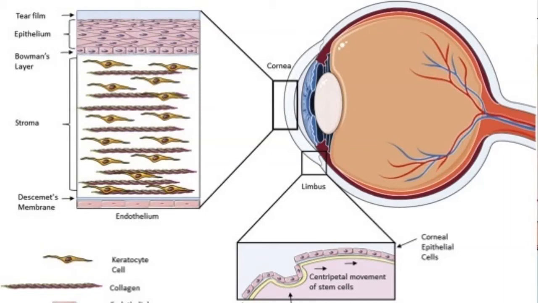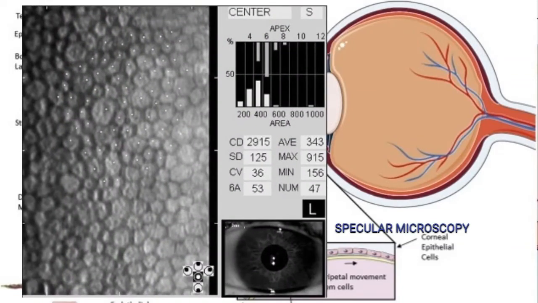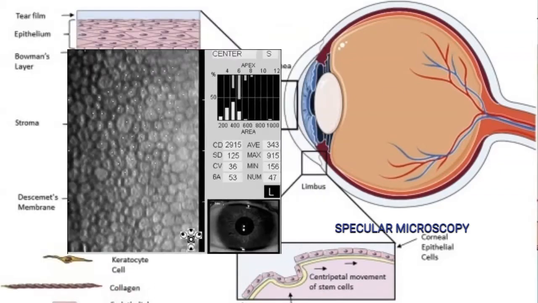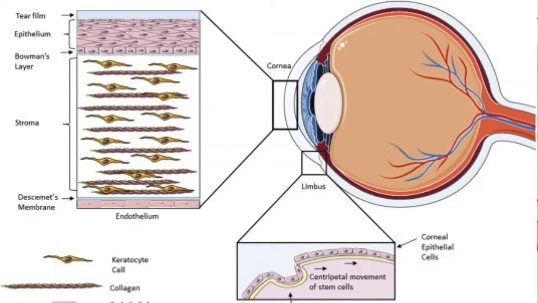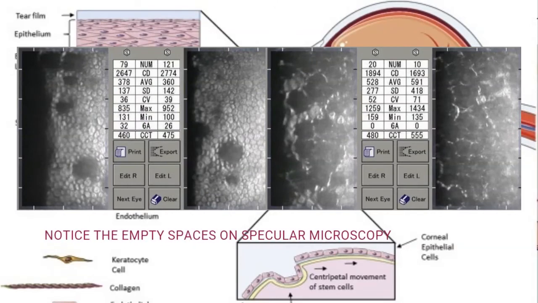These cells are attached to the stroma by the basement membrane called Descemet's membrane. The endothelial count is highest at birth, and it should be maintained between 3,000 to 4,000 cells per millimeter square. But it will decrease with time as the patient ages, and there will be cell loss. If the cell count goes below 1,500 cells per millimeter square, then the cornea will start to become edematous.